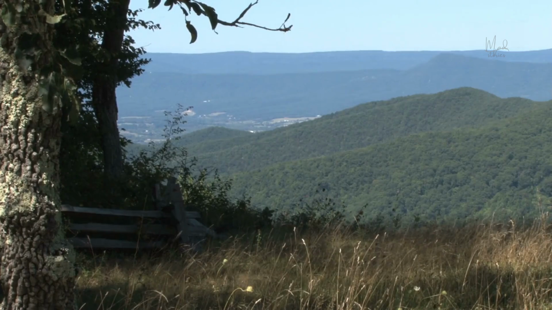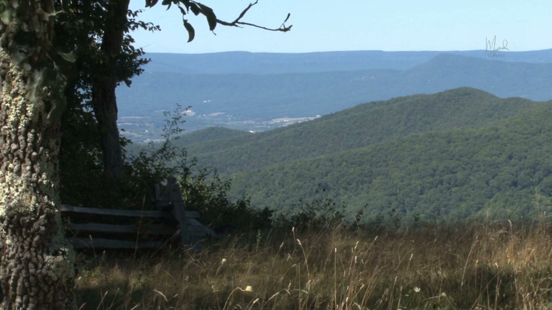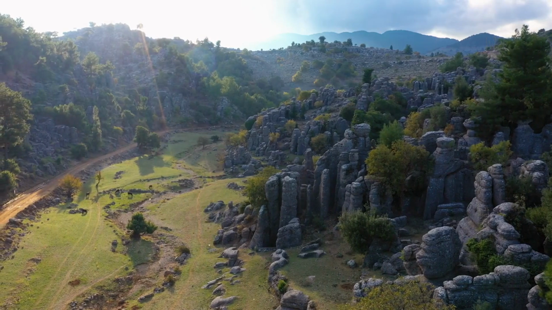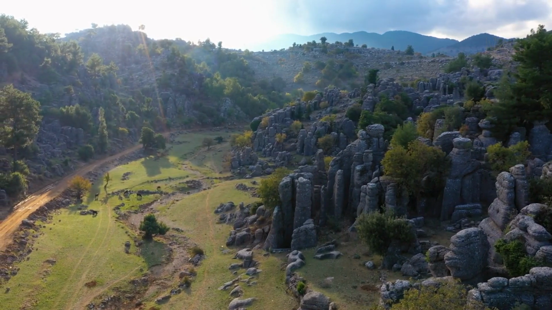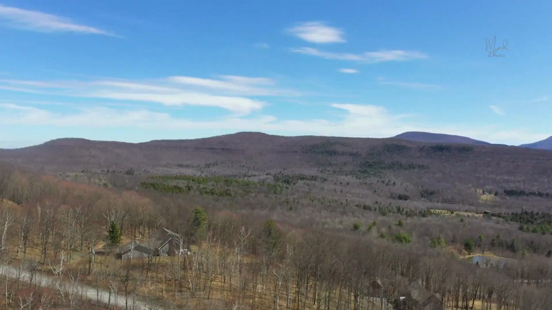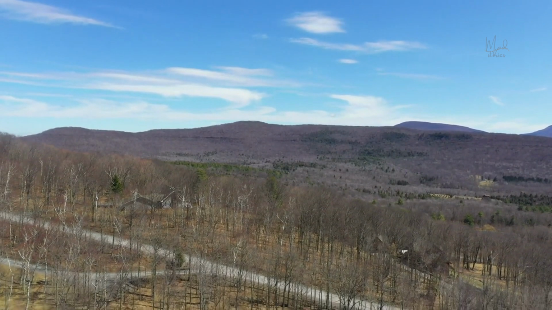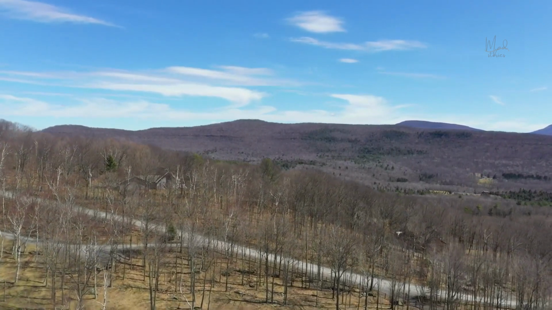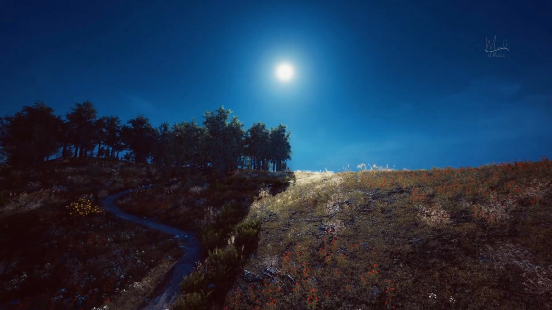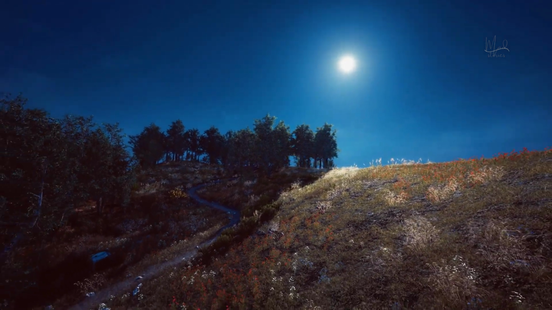The Great Rift Valley is a reminder that the Earth is a dynamic and ever-changing place, and that we are all part of a larger story that began long before humans walked the Earth. The Great Rift Valley is also a place of great beauty, with its dramatic landscapes, diverse ecosystems, and rich cultural heritage. It is a place where the past and present come together, where the forces of nature and the ingenuity of humans have created a unique and enduring landscape. Whether you are a scientist, a traveler, or simply someone who appreciates the wonders of the natural world, the Great Rift Valley is a place that inspires awe and wonder.